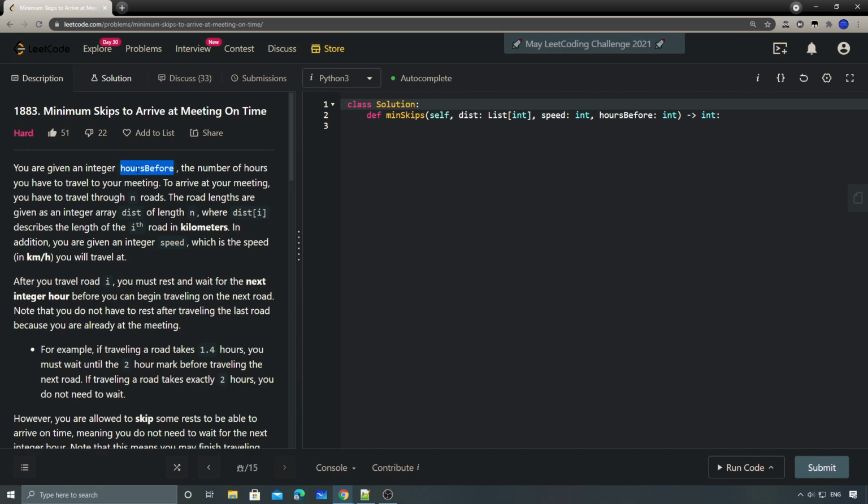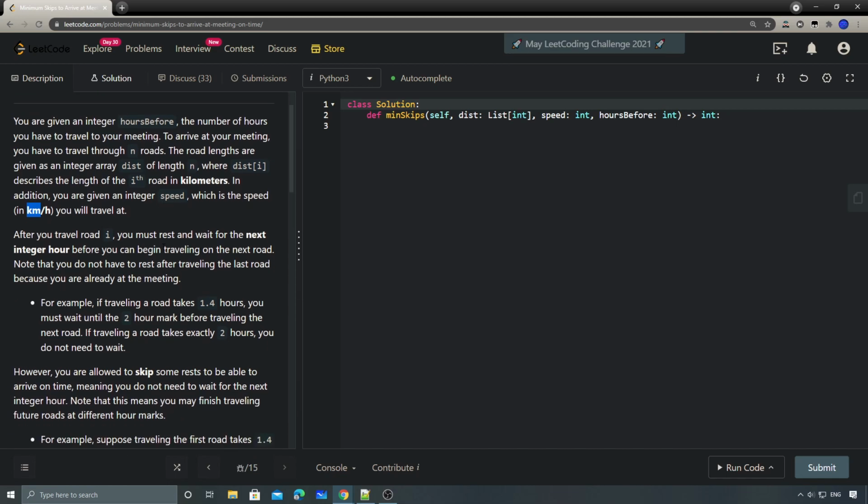So this hours before means that's the maximum traveling time we can use. Right? And then to arrive at the meeting, we have to travel through n roads. And each road has its own distance. Okay. And then you're also given a speed, which is the kilometers per hour you will travel.